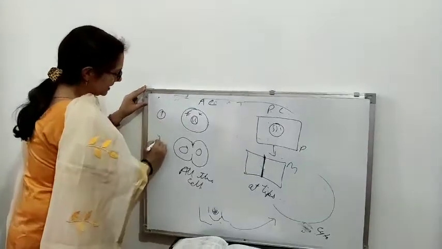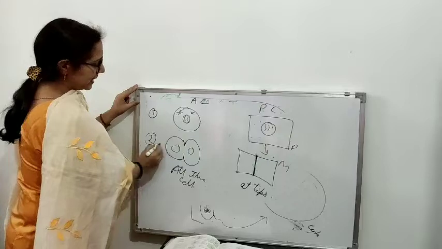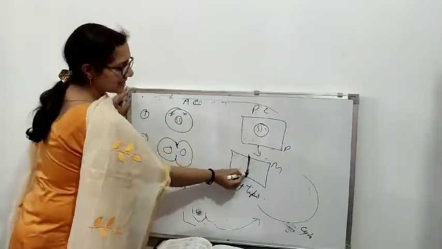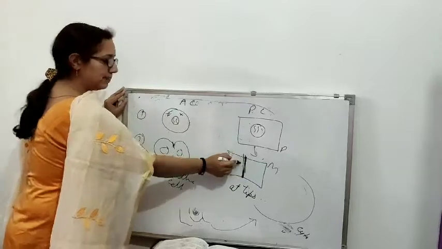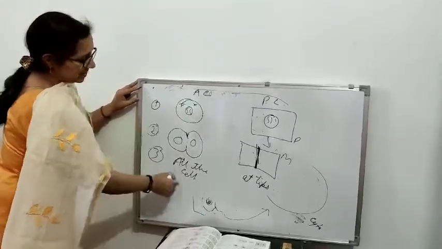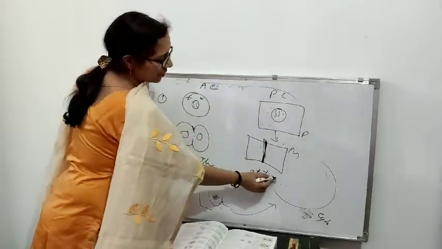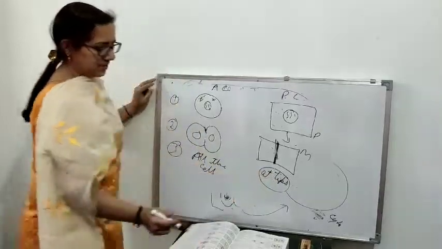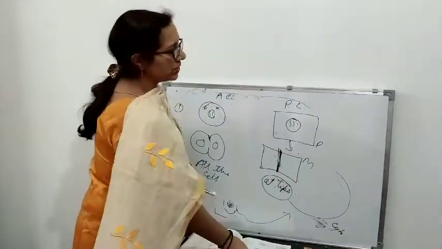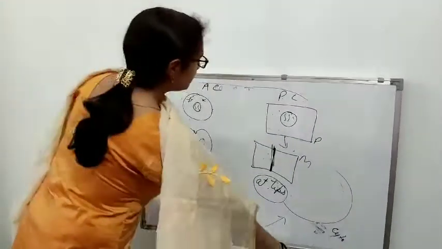So these are the three major differences. I'll revise. This is asters, plant cell no asters. Second, furrow is formed in an animal cell for division of a cell. Here cell plate is formed for the division in a plant cell. The third one is that all the body cells perform cell division, mitosis, and in a plant cell, only the growth is at tips. So these are the three major differences, and these differences have been told in your book also. So please go through the book and learn the differences, right?